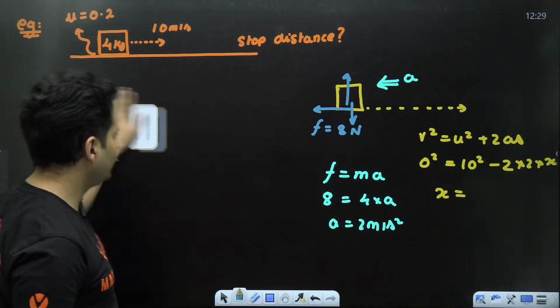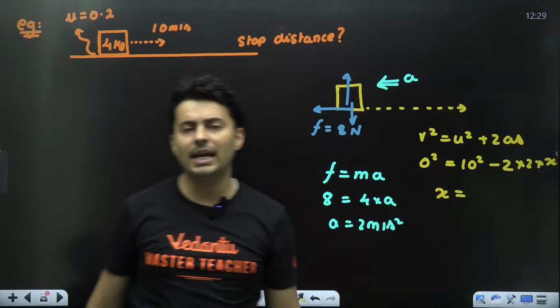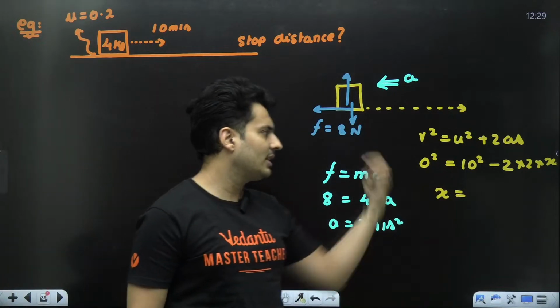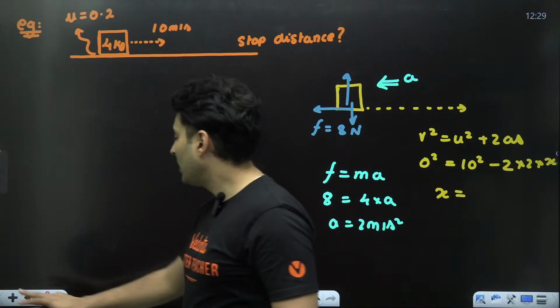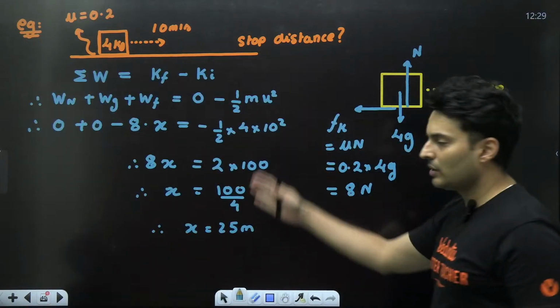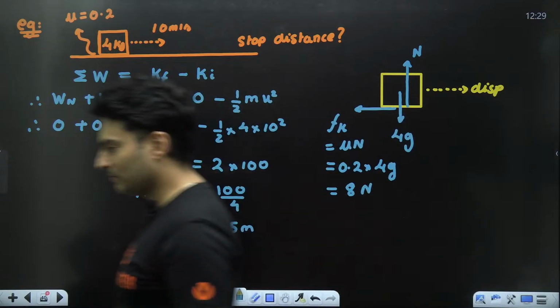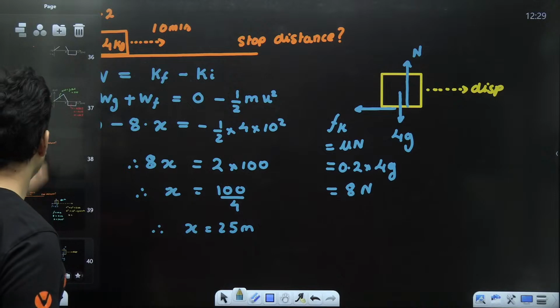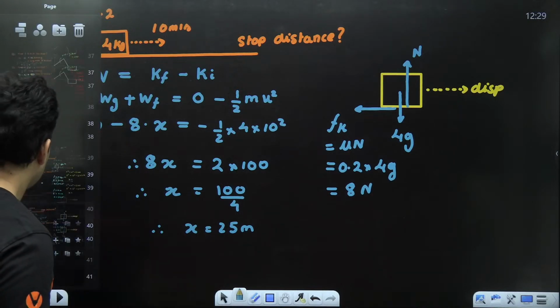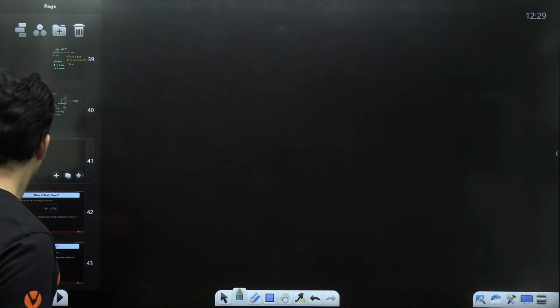So you had to find acceleration and then you had to find x using kinematic equations. But we have completely avoided that using the work kinetic energy theorem. Cool? So that is the application of it. Awesome.